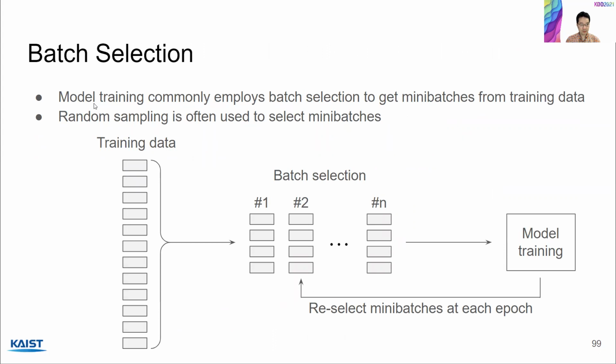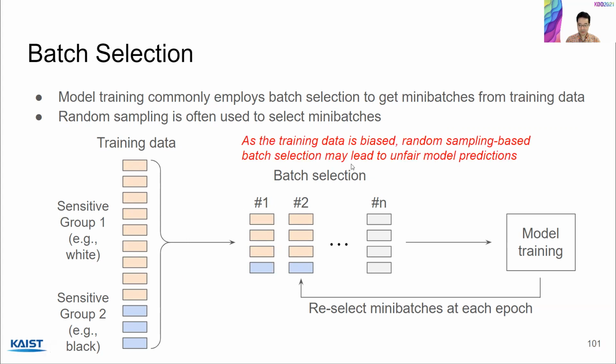So here's the motivation. I'm going to go through this more quickly. Model training commonly employs batch selection to get mini batches from training data, and random sampling is often used to select mini batches. In this setting, it's not a good idea to just use random sampling for mini batches, especially if the training data is biased, because the mini batches are going to stay biased. So this can lead to unfair model predictions, right?